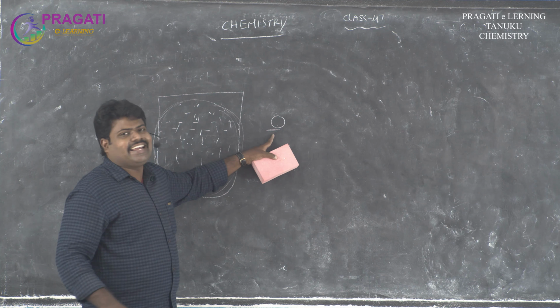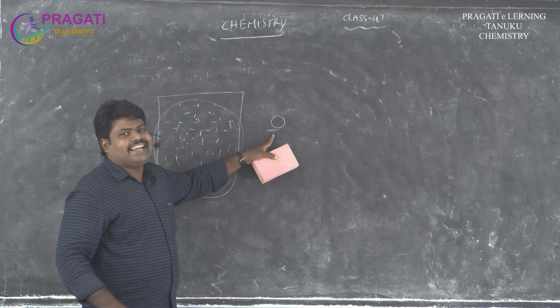And then the second fault. The postulate says there are no attractions or repulsions between gas molecules. This is completely wrong, because for any type of gas molecules, there are small attractions. So this is also a false postulate. These two are the main defaults, that means demerits, of the kinetic molecular theory. Once again I repeat, these are the faults of the kinetic molecular theory.